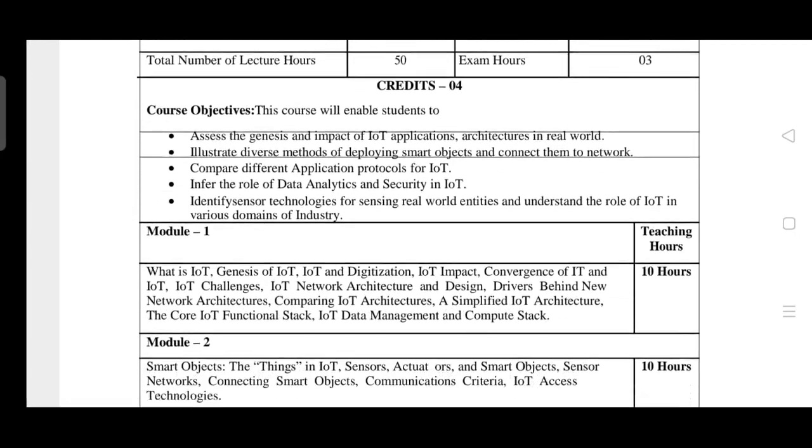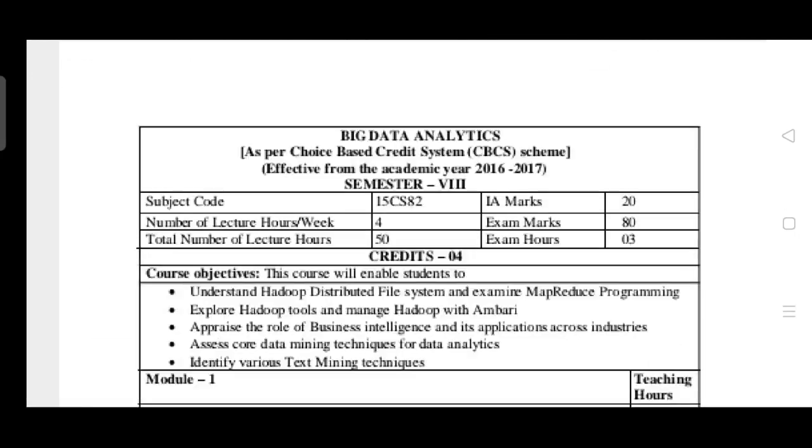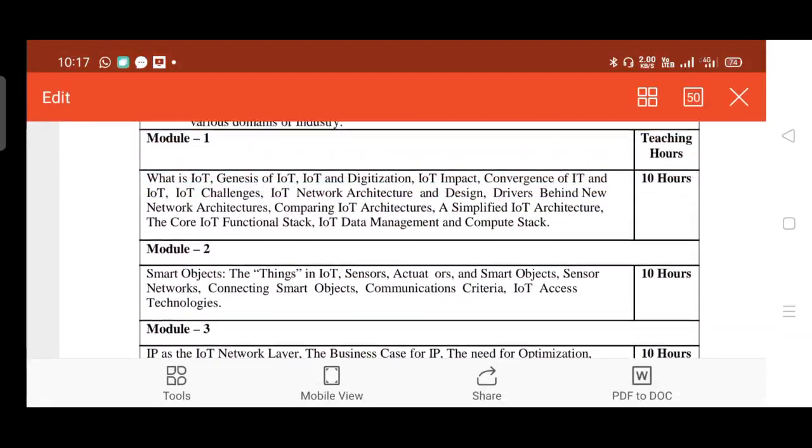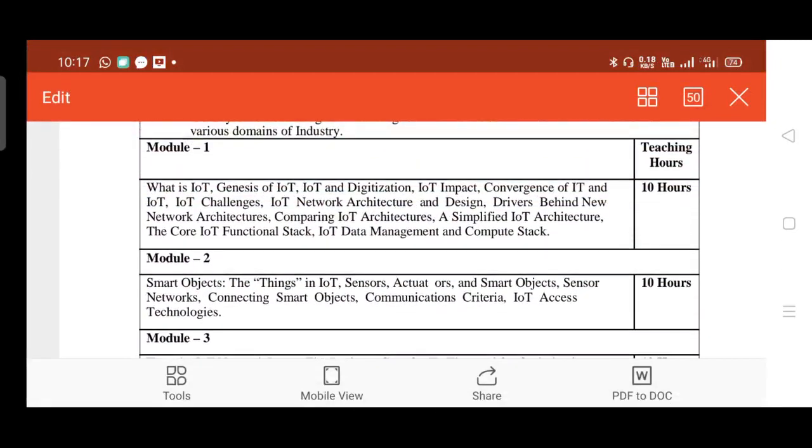IoT, Internet of Things technology. The next topic in the first module is IoT network architecture and design. So far, in the previous sessions, we have discussed the definition of IoT, the genesis of IoT, IoT and digitization, its impact, convergence of IT and IoT, and IoT challenges, right? So these are the various topics we have covered so far.